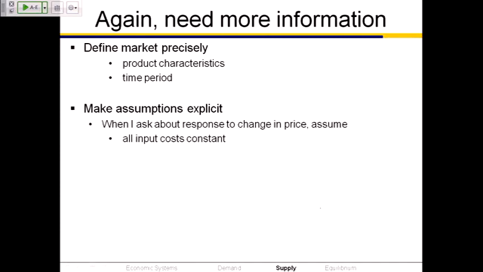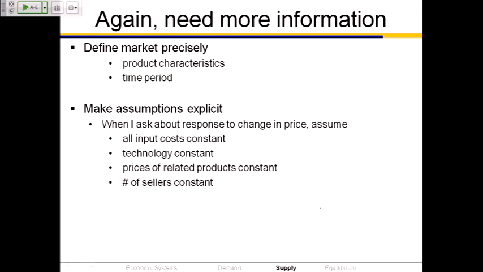We need to make our assumptions explicit, that if we were asking sellers, how would you respond to a change in price, we need to be sure they understand that we're only changing the price, and we're holding constant all of the other relevant factors. We're holding constant input costs, technology, the prices of related products, and the number of sellers. Those, again, are called the ceteris paribus assumptions, all else constant assumptions. So when we look at how things respond to a change in price, we want to hold constant all of those other factors that can shift the supply curve.